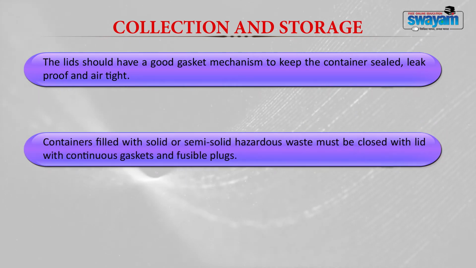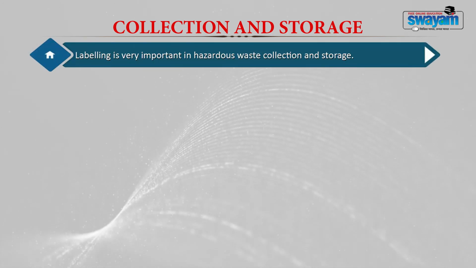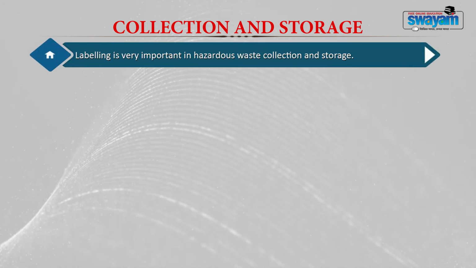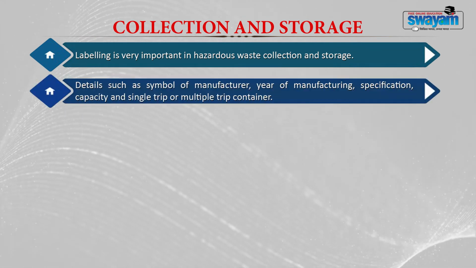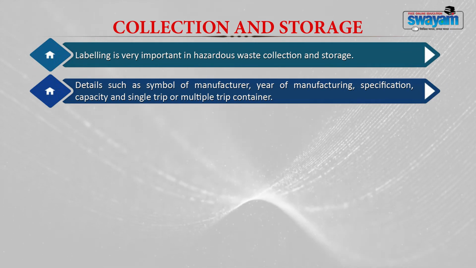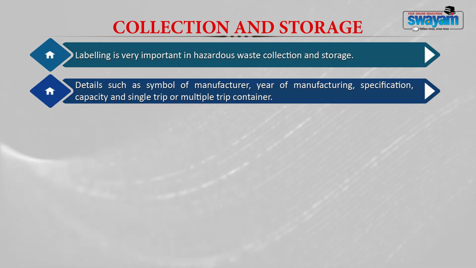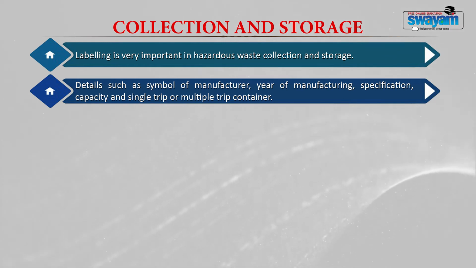Now, for a solid or semi-solid hazardous waste, the lid should be closed with a continuous gasket and fusible plugs. These plugs will help in collecting the vapors that are escaping from the waste. Labeling is again very important for hazardous waste collection and storage. The label should have all details like the symbol of the manufacturer, year of manufacturing, specification, capacity, and single trip or multi-trip containers. All these things should be listed while you label the container.